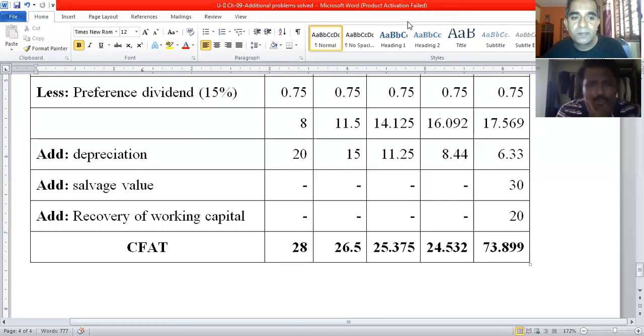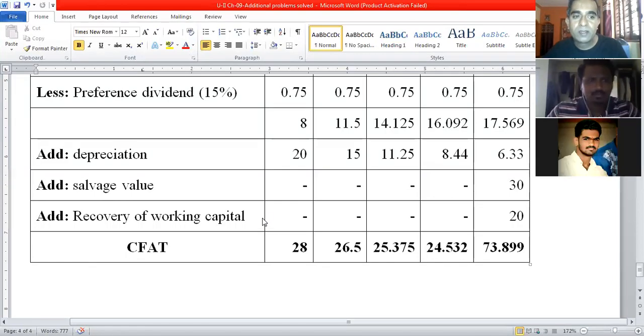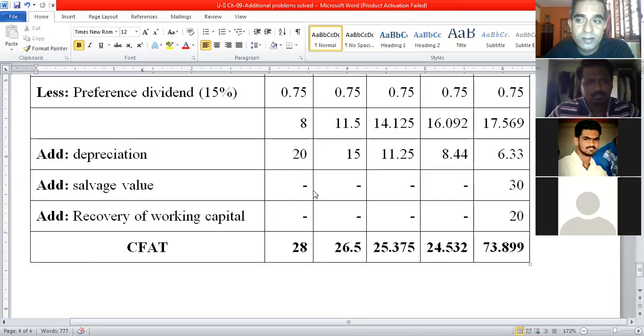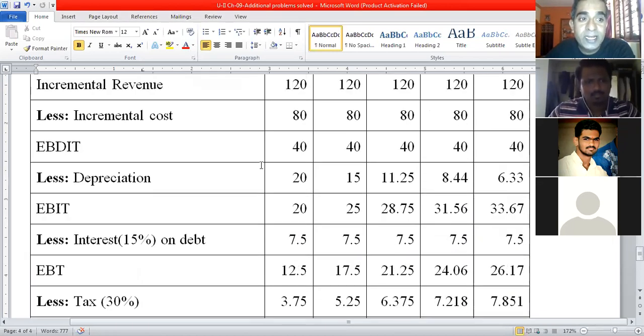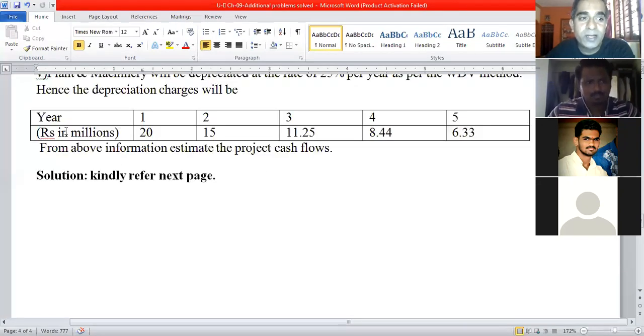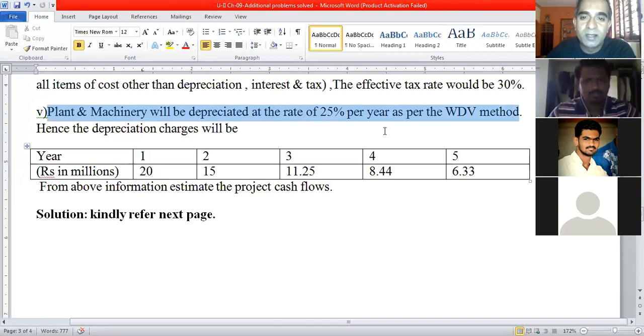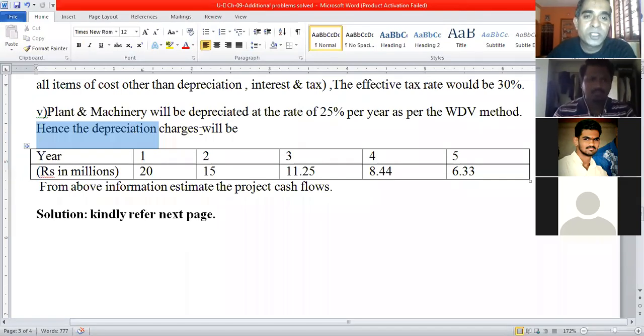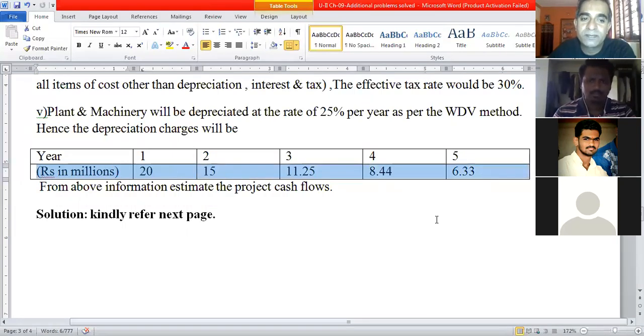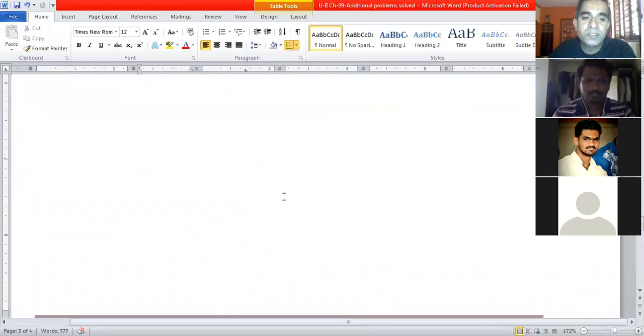Sir, depreciation I didn't understand. On which amount we have taken depreciation? Okay. See, amount of depreciation is readily given in the problem. You need not calculate it. See here. Plant and machinery will be depreciated at the rate of 25% per year as per the written down value method. But I also mentioned twice, you need not calculate as, hence the depreciation charges will be as below. So the depreciation amount is readily given in the problem for each year in millions rupees. So the same amount of depreciation is taken here.